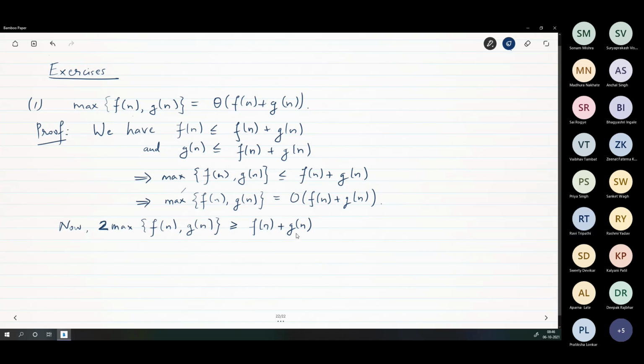Because there are two numbers, you add them. Now whichever is maximum, replace the other one with the maximum itself. So for instance, if f of n is larger, g of n is smaller, you can replace g of n by f of n and then get 2 f of n. That will be 2 max. Or g of n is larger, you will replace f by g and you'll get 2g, which is again 2 max. Is that okay?